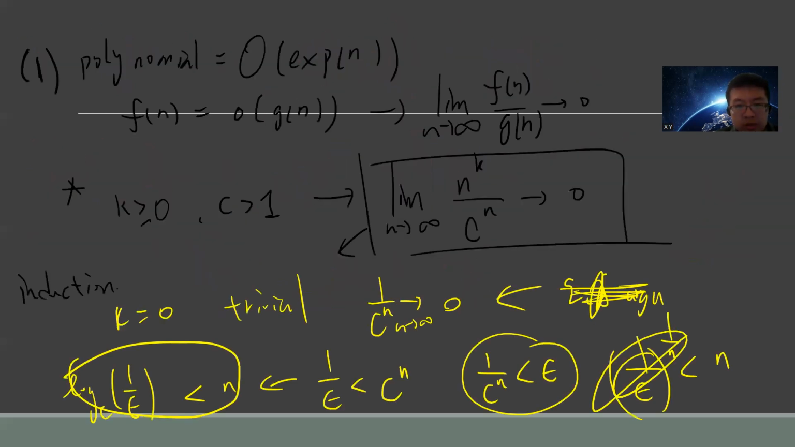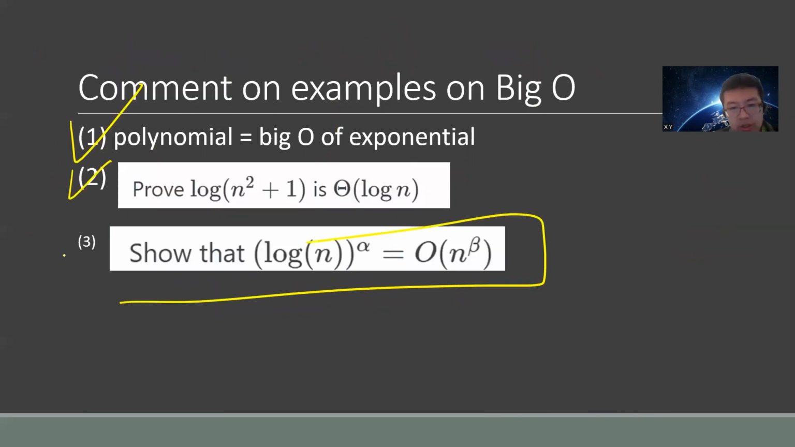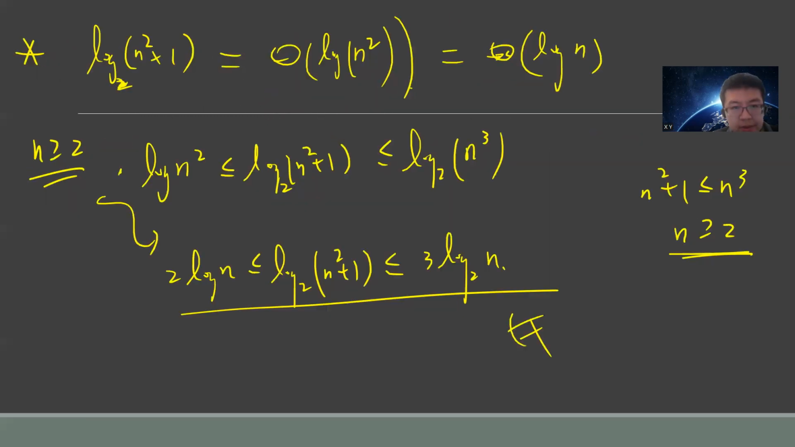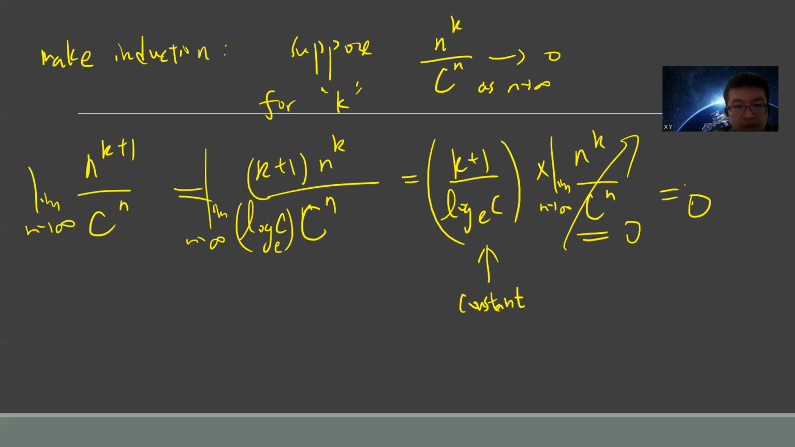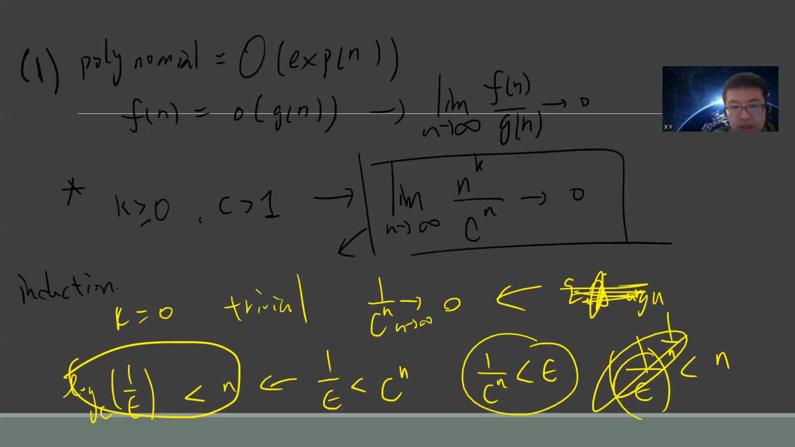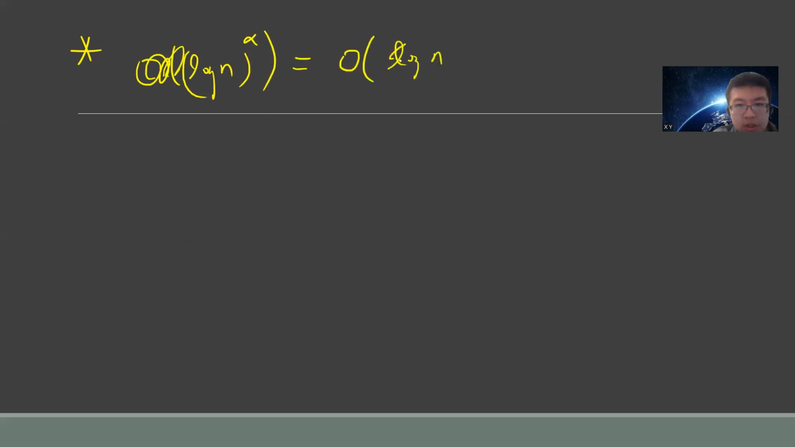Okay, so the third one is that (log n)^alpha is Big O of n^beta. The third one is a little bit tricky, but it's also a common one. So let me just check again. It's (log n)^alpha is Big O of n^beta.